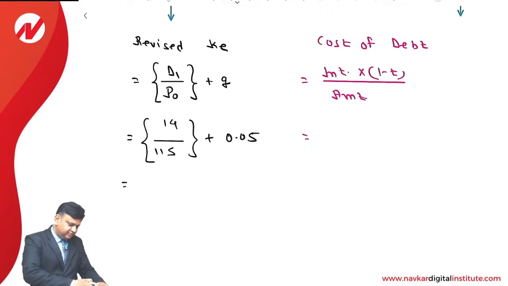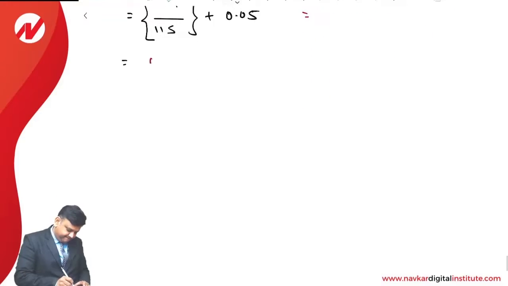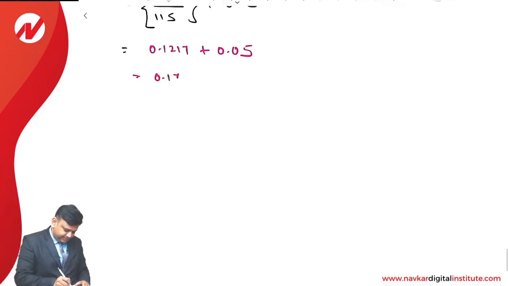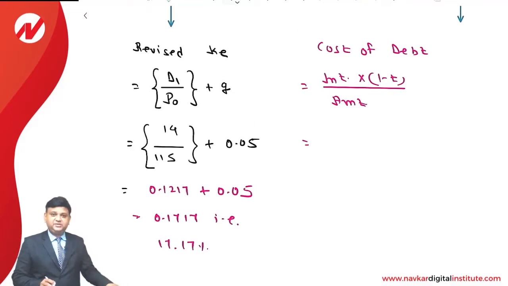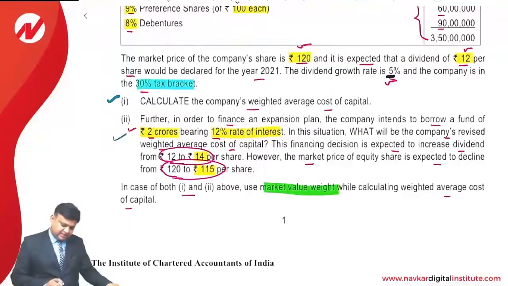So 14 upon 115, that comes to 0.1217 plus 0.05. So 0.1717. That is 17.17%. Now, as far as the cost of debt financing is concerned, we can see that the information is given.